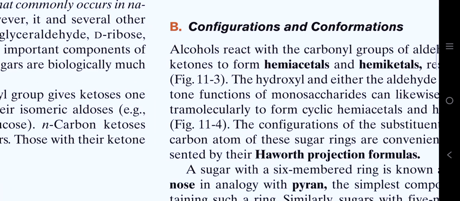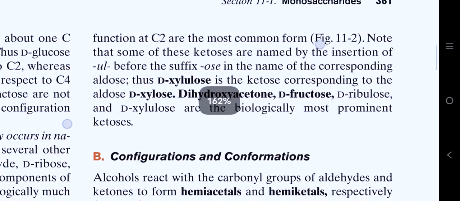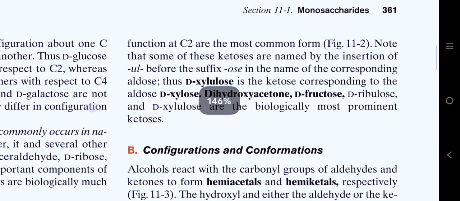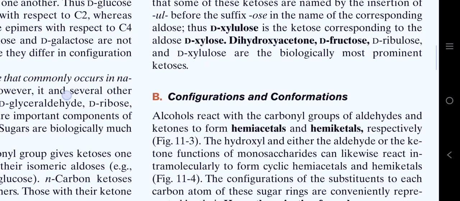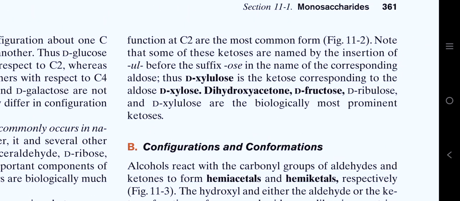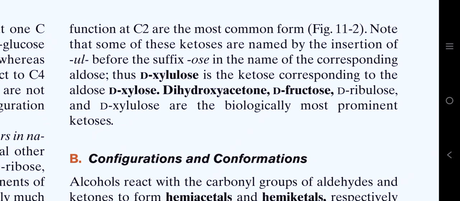Those with their ketone functions at carbon 2 are the most common forms. The ketone can be present at carbon 2, carbon 3, carbon 4, etc., but those which have their carbonyl group at carbon number 2 are most common in biological systems. Note that some of these ketoses are named by the insertion of "ul" before the suffix "ose" in the name of the corresponding aldose.